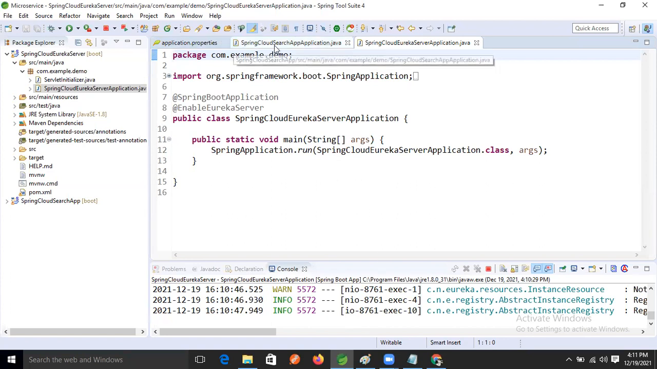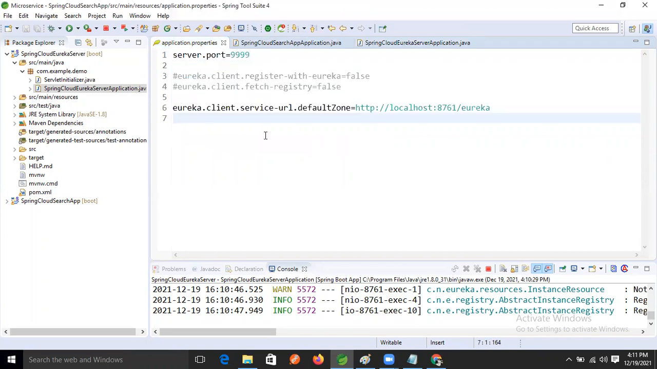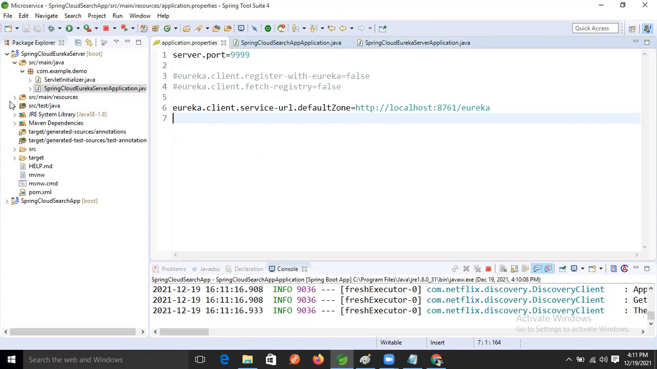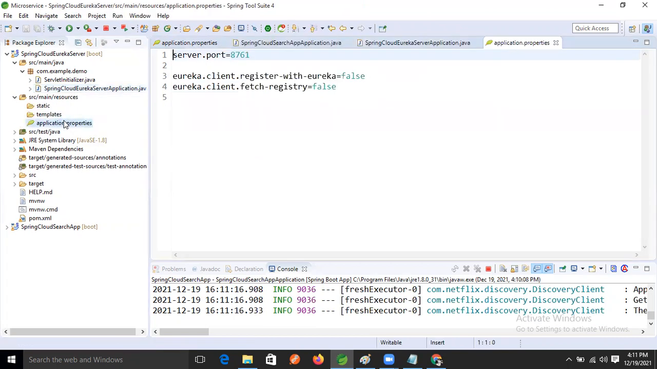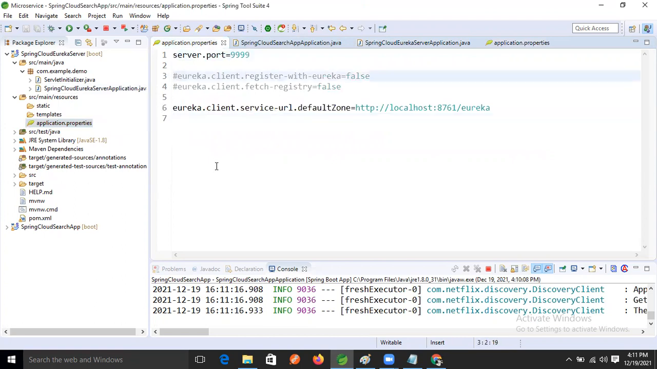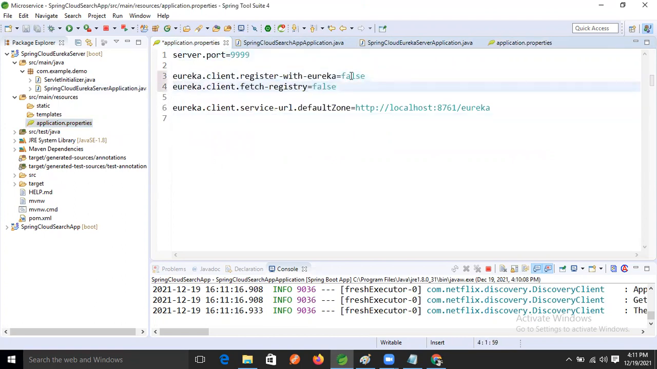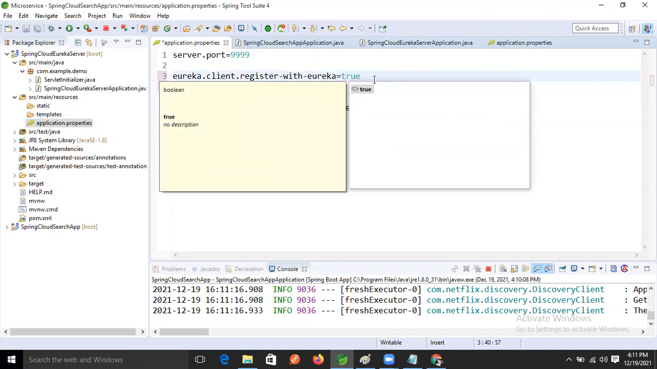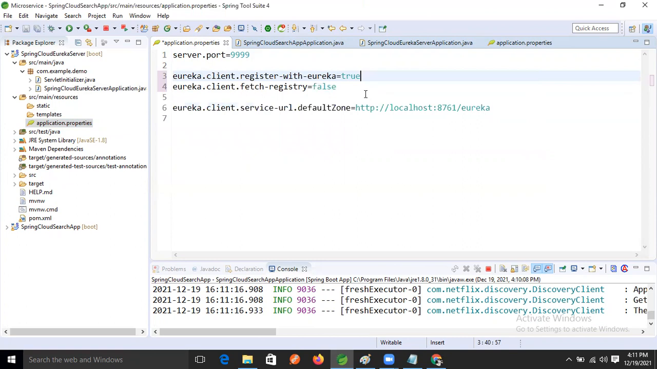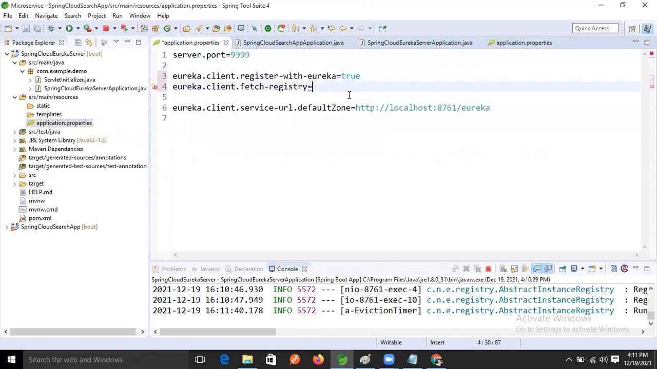Correct. Now here we commented this one, right? By default it is false, but open this property also. This one also is false, right? So just make this one true. Just make this one true. And this one also true.